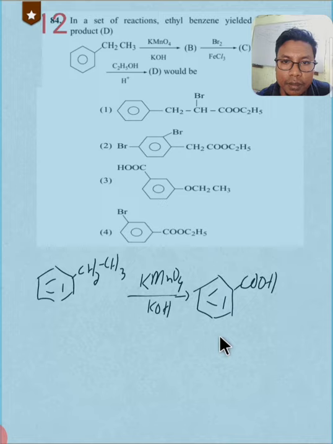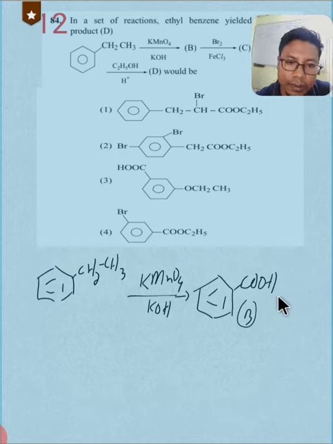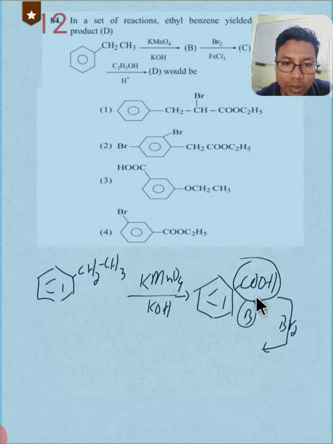This is our B, and if it is toluene also, we will get B, benzoic acid only. Okay, and if it is reacted with Br2 in presence of FeCl3 or FeBr3 or Fe, bromination will take place, and we know that this COOH is a meta directing group, so we are going to add